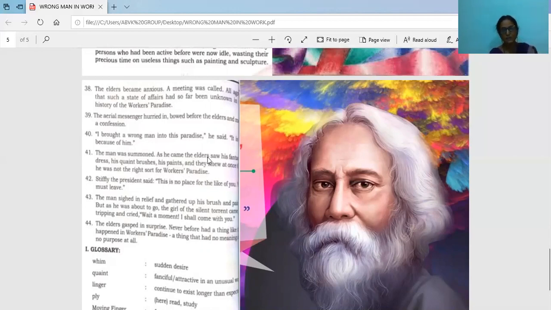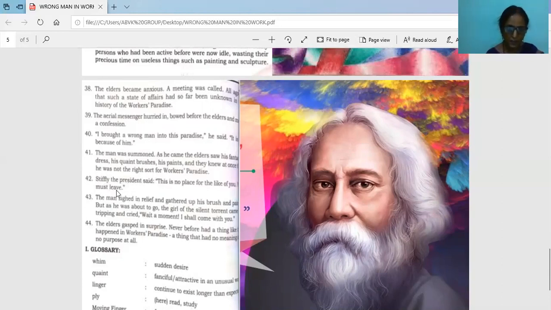On seeing his dress, and carrying paint, brush, and everything, they felt that in paradise all are going and running to do their work, to finish their work, whereas this man was standing around with the brush and that shabby dress also with colorful dress. So they didn't like it. They felt that this man is not fit for that paradise. Stiffly the president of the paradise said, this is no place for people like you. So you must leave. So the president told our hero to leave.